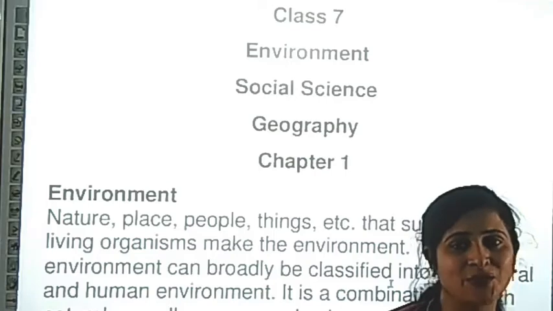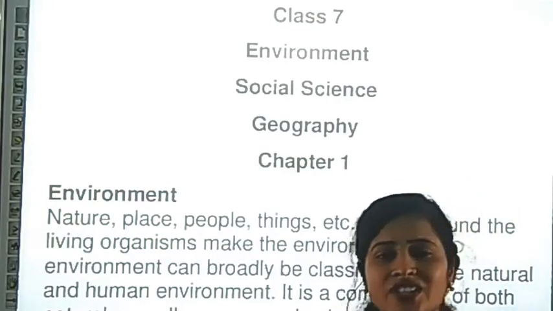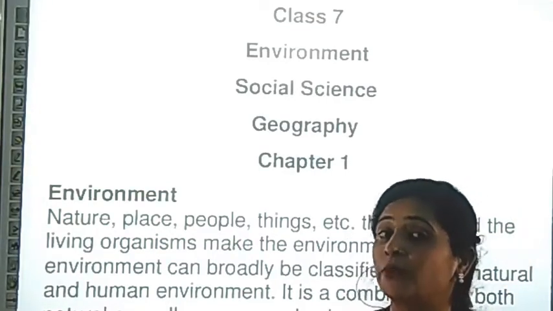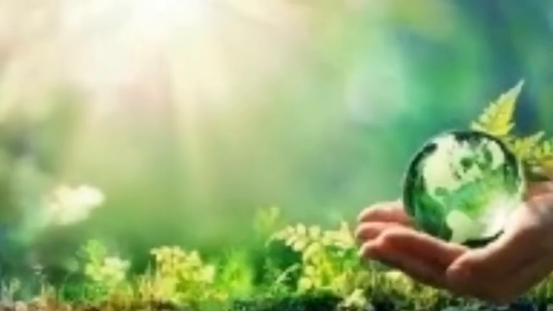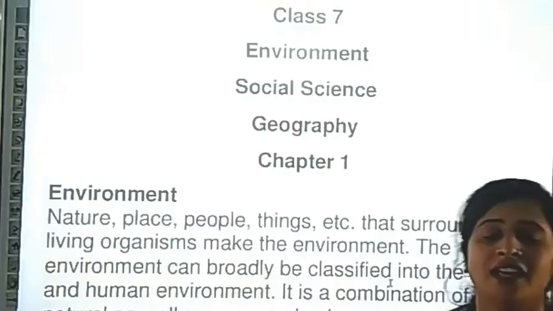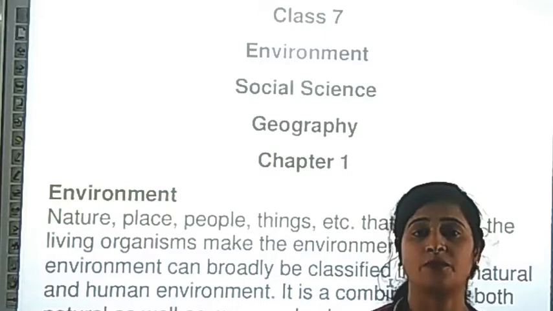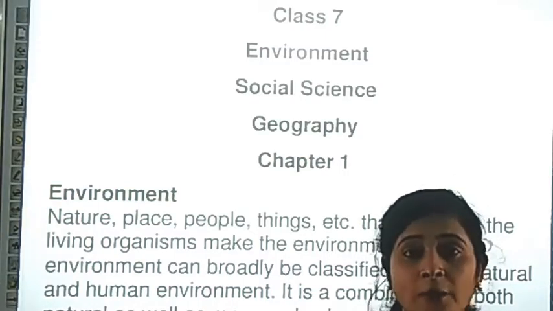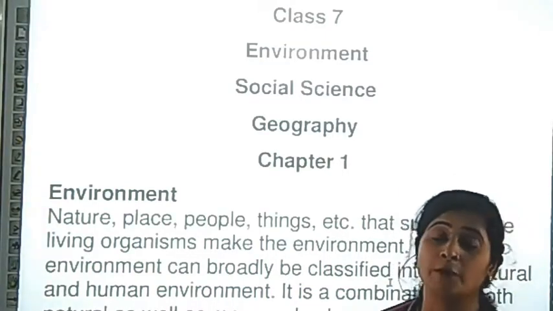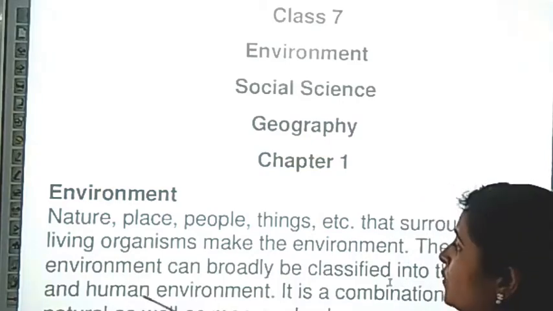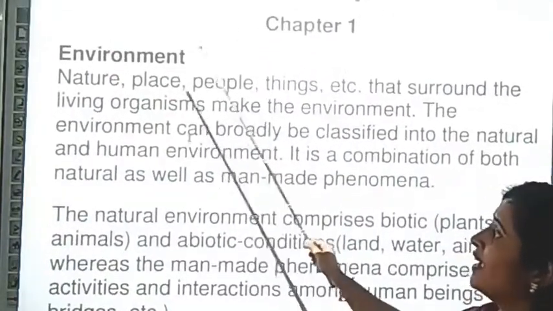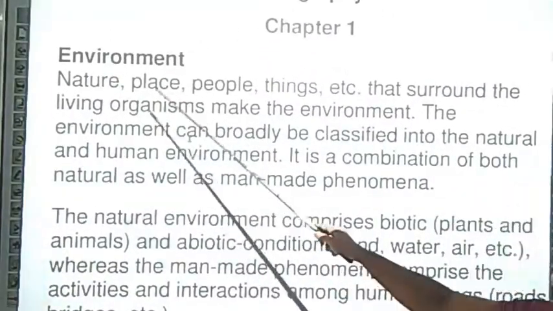Today I am going to start a new geography chapter, and the name of the chapter is Environment. In this chapter we discuss the meaning of environment, dominance of environment and their features. Now we start. What is environment?